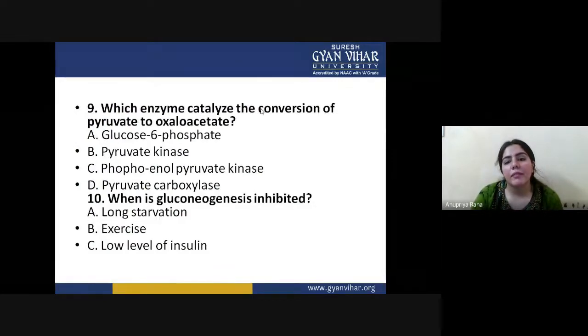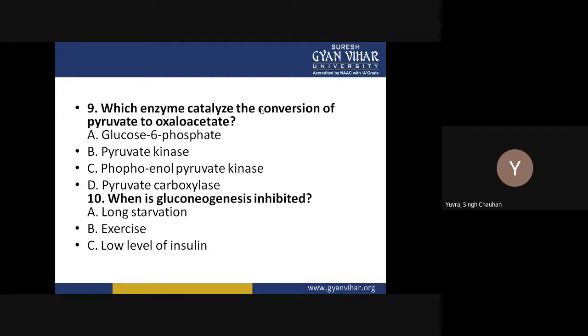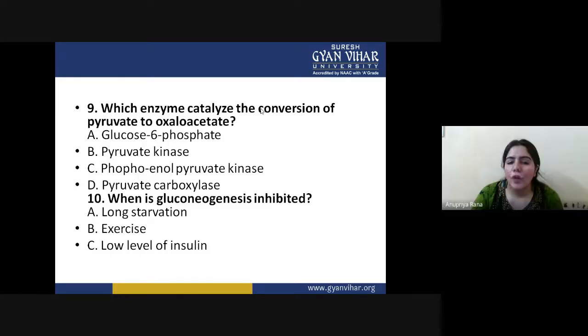Which enzyme catalyzes the conversion of pyruvate to oxaloacetate? Which enzyme converts pyruvate to oxaloacetate? Ma'am, phosphoenolpyruvate kinase. Okay, that converts to the oxaloacetate.